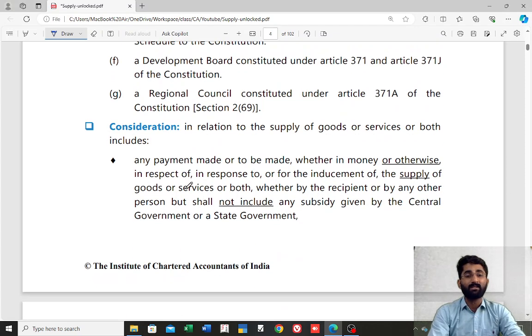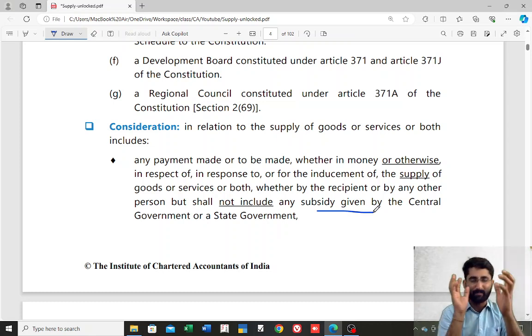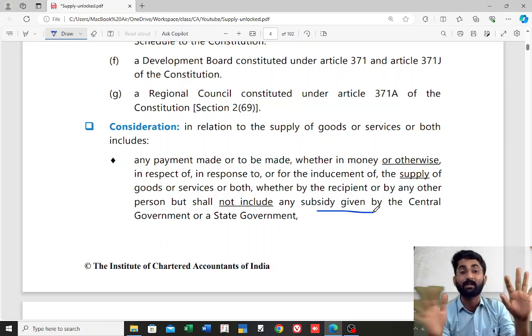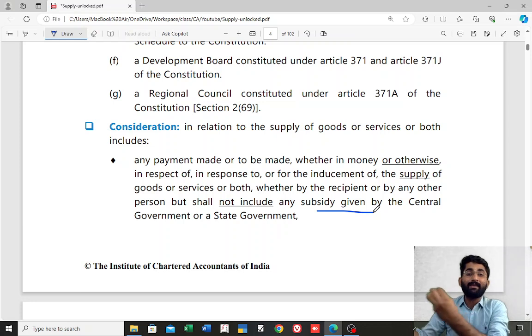Next one, consideration. Remember, there are two types of consideration. One is in the form of money, which is payment made, but does not include subsidy given by central government or a state government. Remember this, subsidy given by central government or state government is not a consideration. You have to exclude that. This is not the consideration. For example, I am selling COVID-19 vaccines.